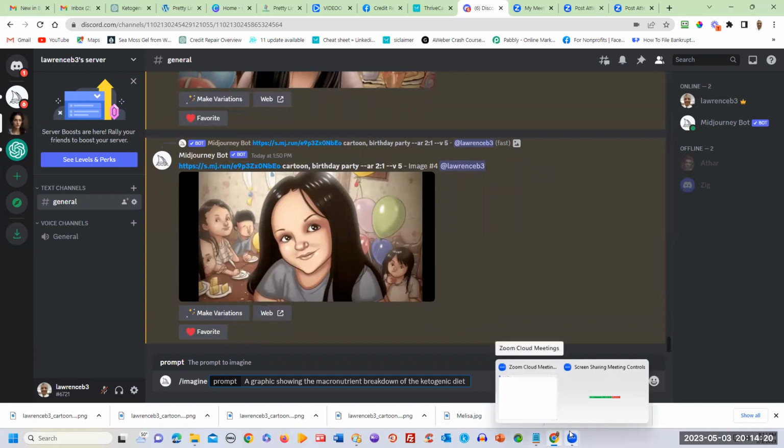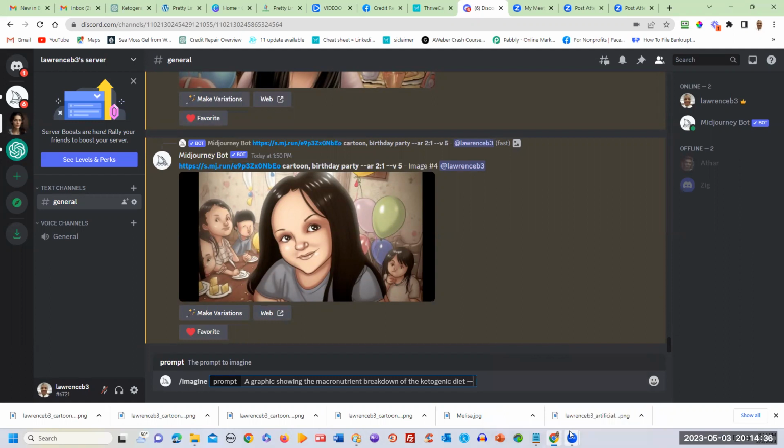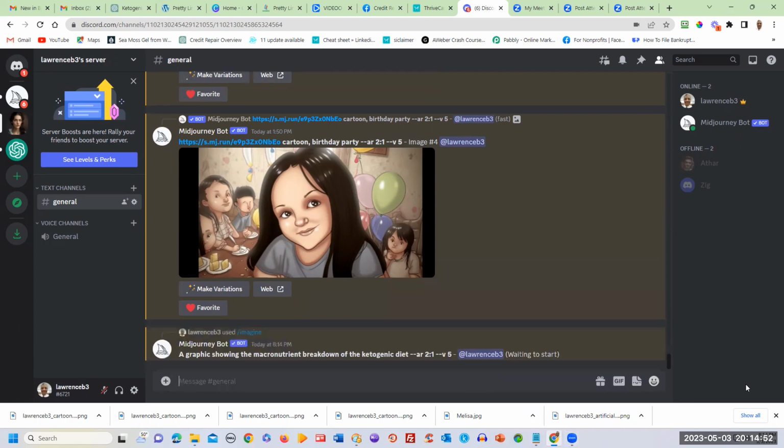And now you set something up. You want to set up the aspect ratios, depending on what size you want. I think on this one, if it was being posted to a Facebook page or something, I'm going to type in dash dash AR for aspect ratio. And then you put in whatever your ratio is. I know Facebook is roughly 2:1. So we'll go 2:1. And bam, you click the return or enter button, and as you see, it'll start to create your image for you.